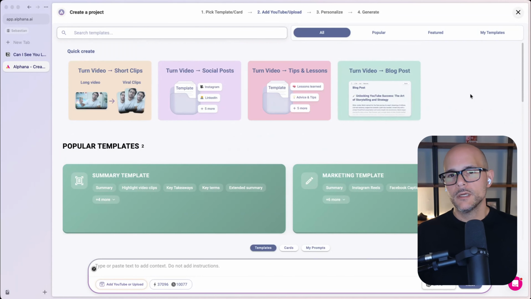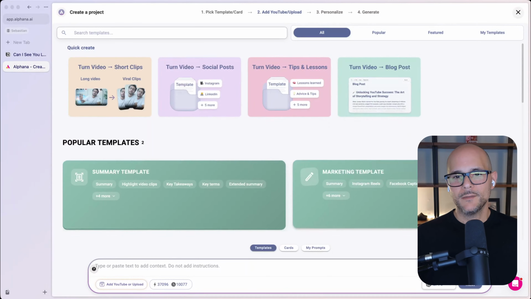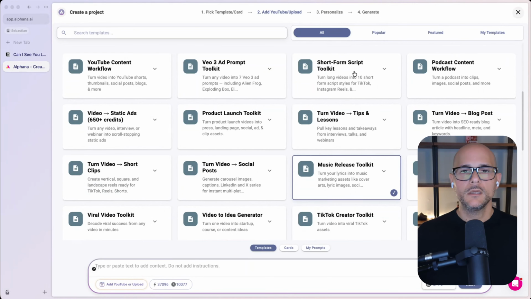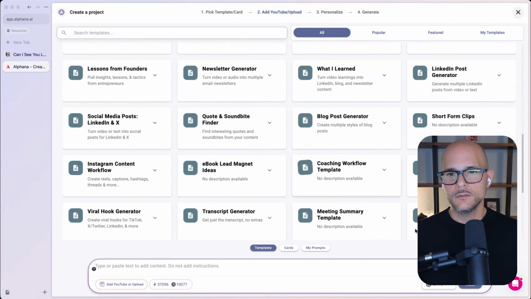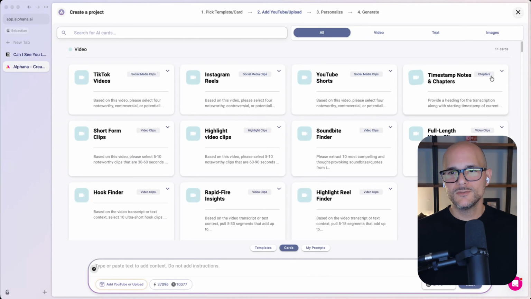But again, anybody on a trial, just make sure, if you don't see all the projects and all the templates, it's because you're on a trial. You'll only see a couple at the top. Once you sign up to Alphana with a paid account, you'll get access to the rest of the library. Not only templates, but you'll also get access to all the cards.